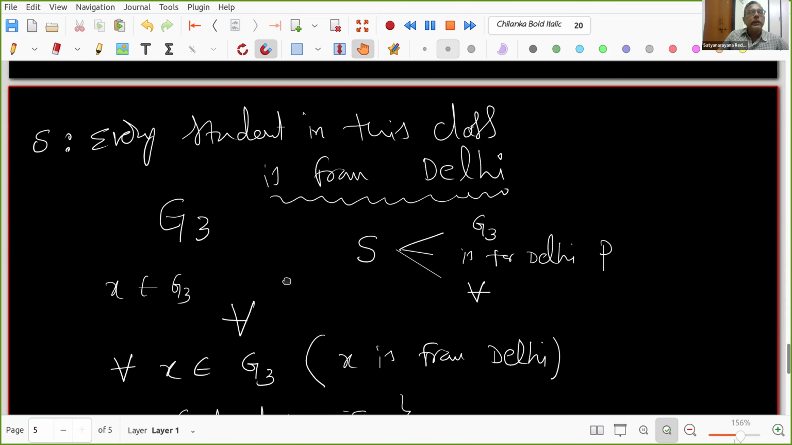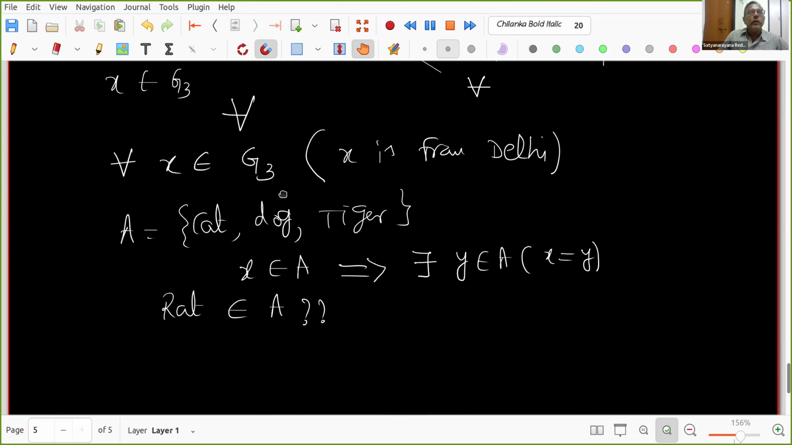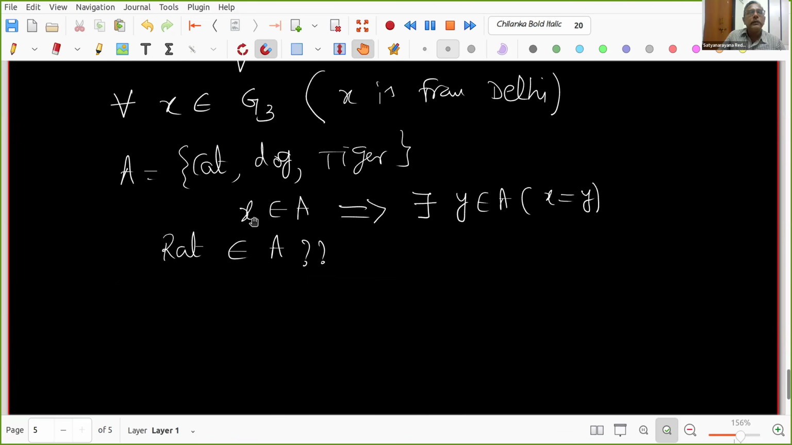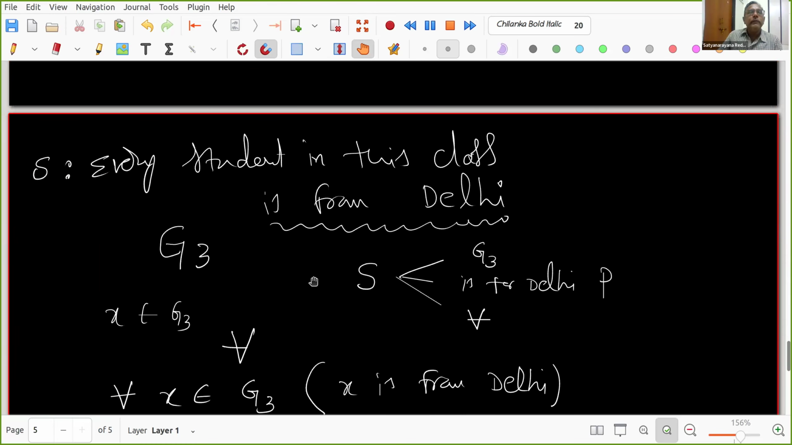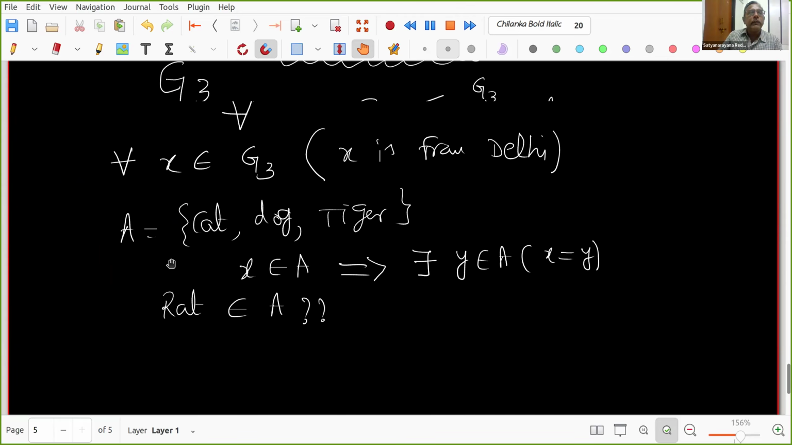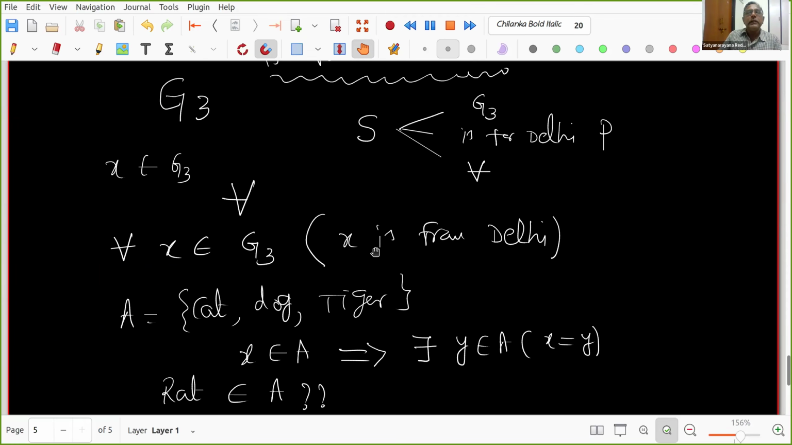Okay, is it clear to all of you? Every student in this class is from Delhi. So we wrote it like this: given any student X belonging to G3, X is from Delhi. Is it clear to all of you?